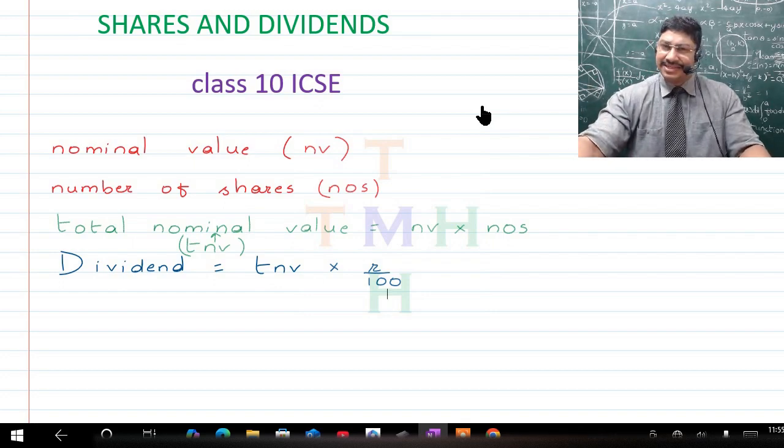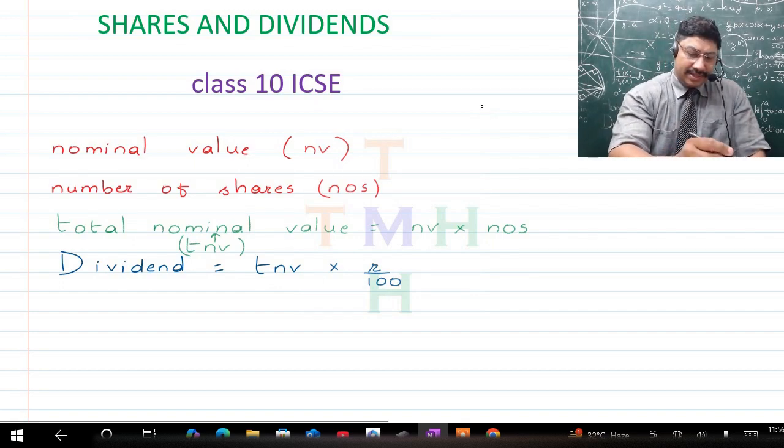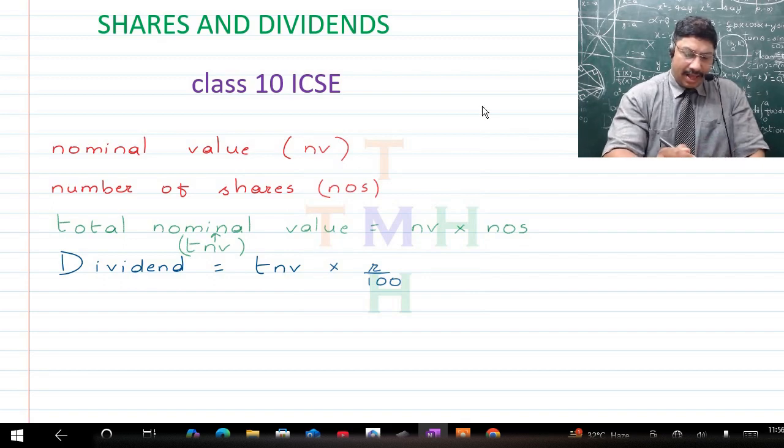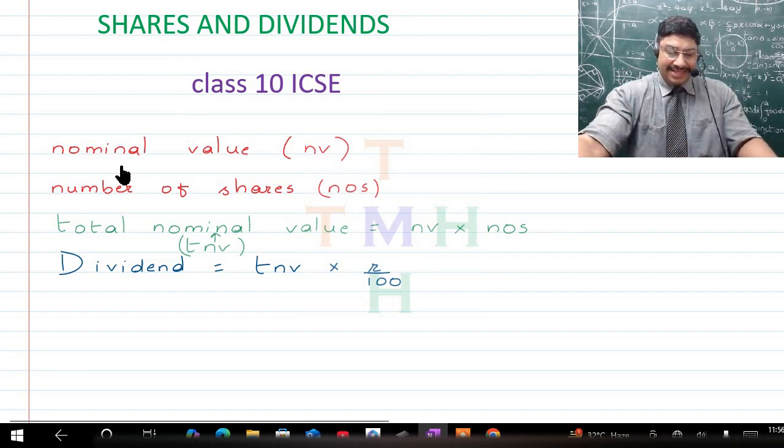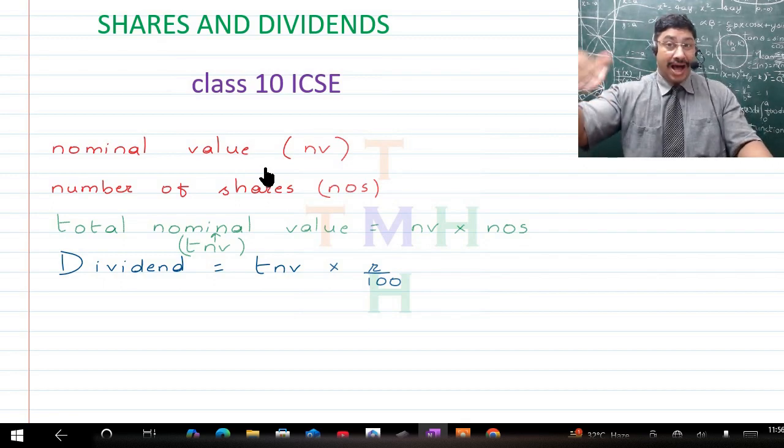And then what happens is, as the company starts running, in times to come the company wants to give some income or dividend to the shareholders, and that is normally a yearly income, right? Now the company starts giving this income by talking about first the nominal value, that is whatever was the value of the shares before the company started doing business, because after the company started doing business it could have gone into profits, where now the nominal value will go to a higher value.